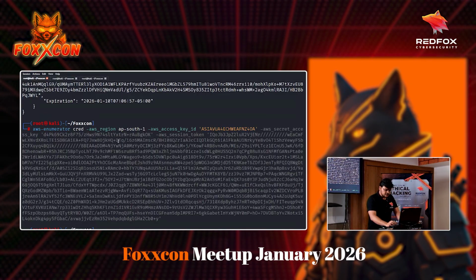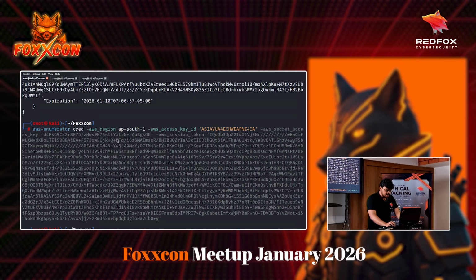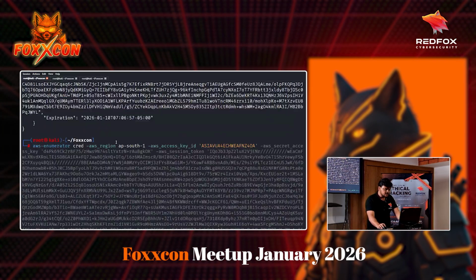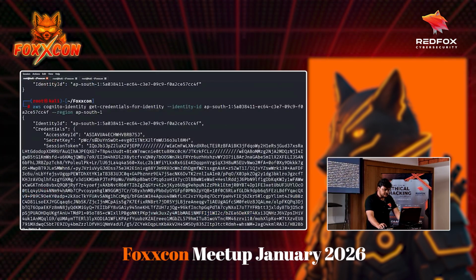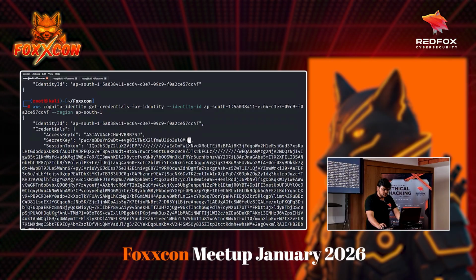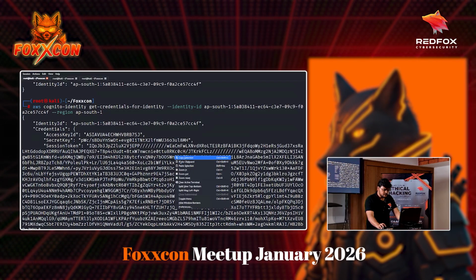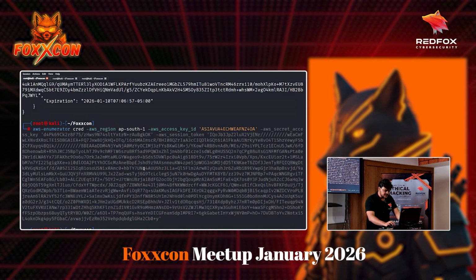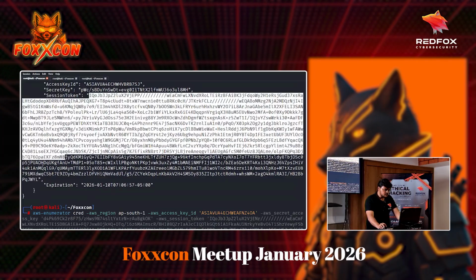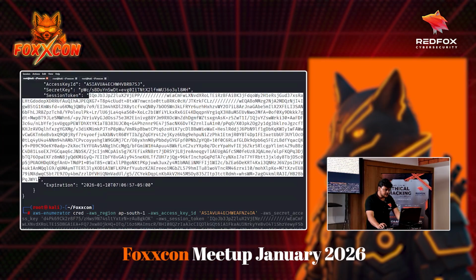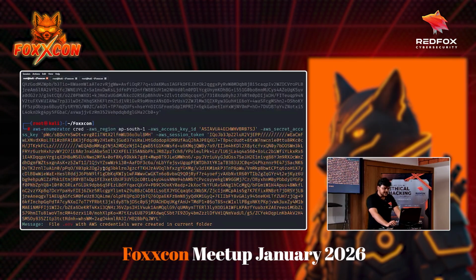Okay, let me paste it, and the secret key is also there. Where? Here. Yeah. Okay, and then the session key is here, a session token. Let's just copy it and then paste it. Perfect. Now we have set up the credential for this particular tool.